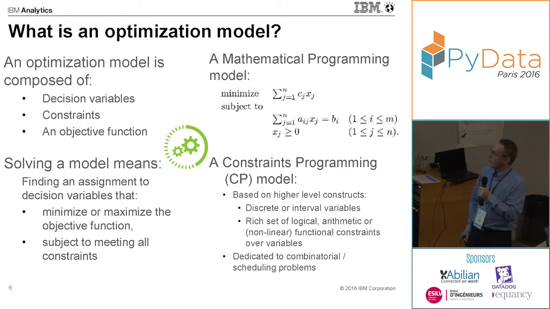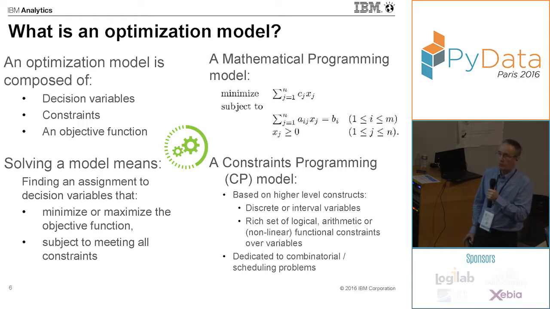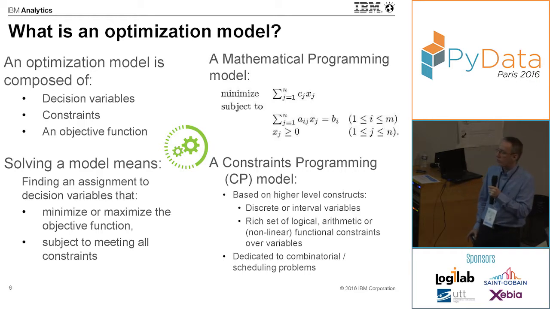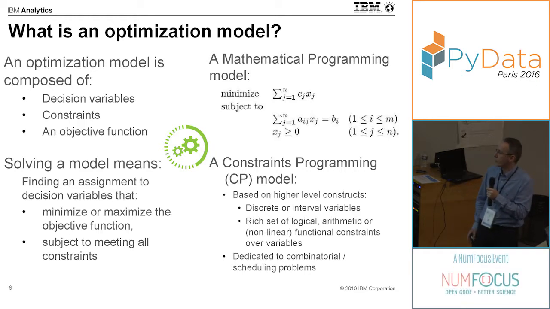Then there's a rich set of logical and arithmetic or functional constraints. For example, at IBM we have a constraint programming engine called CP Optimizer. It has a library of more than 150 functions to define constraints on your decision variables. Okay. But for the rest, I will be focusing on mathematical programming.